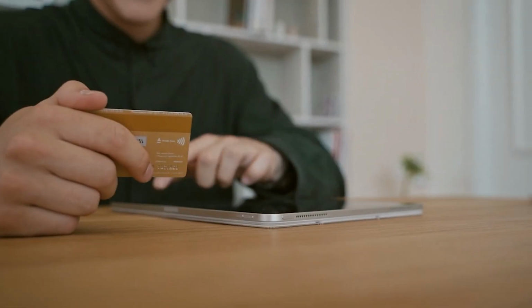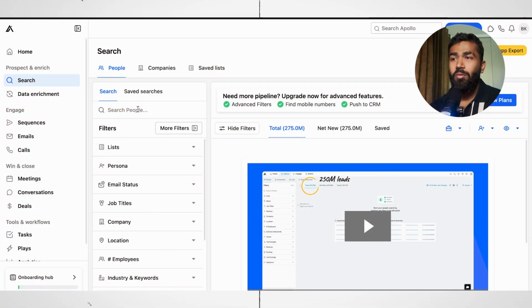Apollo.io. So first things first, if you do have some money, go buy the paid plan, because you will be getting a lot more features, and obviously you'll be ahead of the crowd, because a lot of people would be using the free plan, and if you're using a paid one, you'll be ahead of them. So let's talk about what exactly you gotta do.